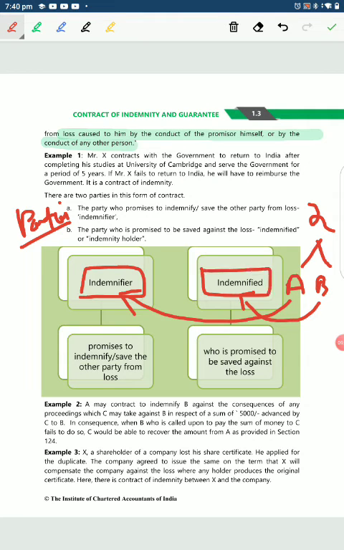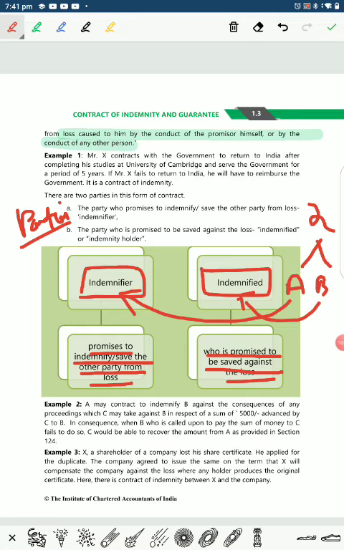This is something very important. A is the indemnifier and B is the indemnified. So what is an indemnifier? An indemnifier is a person who promises to indemnify or save the other person from the loss that is being caused. The indemnified is a person who has been promised to be saved against the loss. That is, if the tree falls on Mr. B's house, then A will indemnify B. A will give money to B and say, you fix your roof, you fix everything, whatever damages have occurred, I will save you. This is a very ideal example.